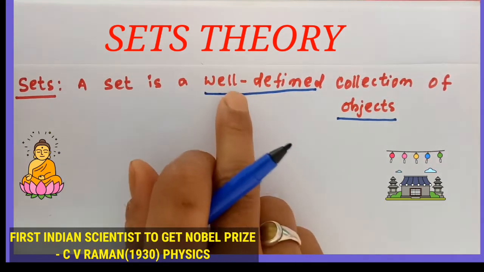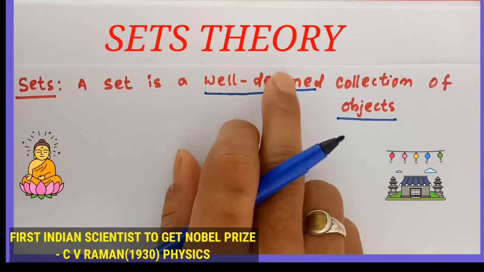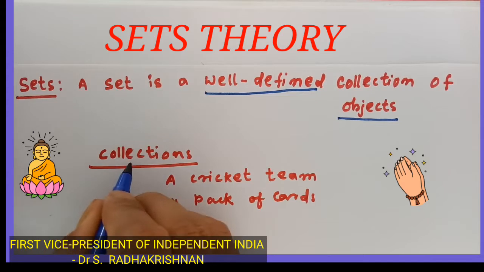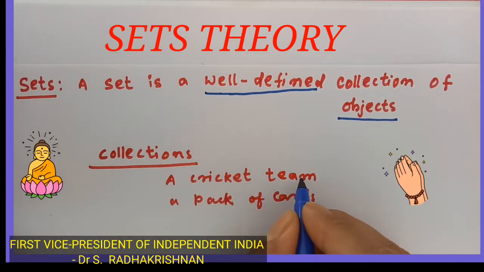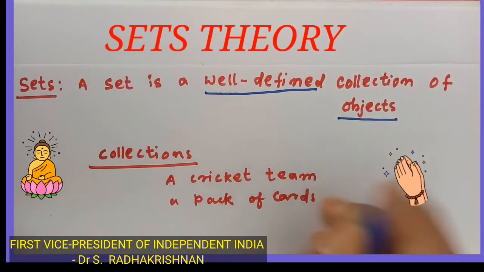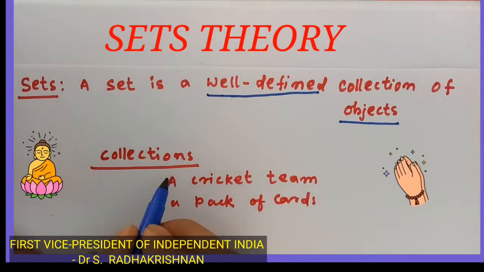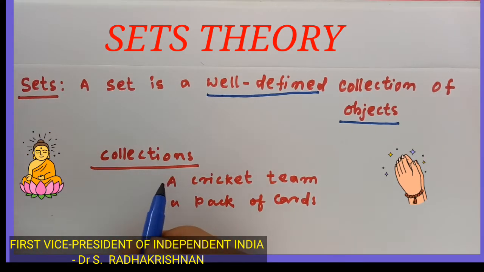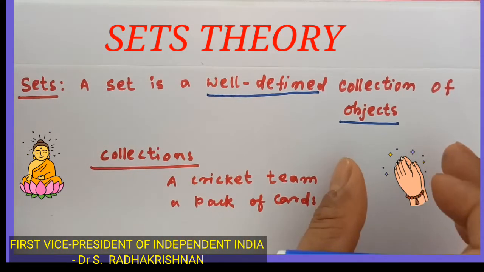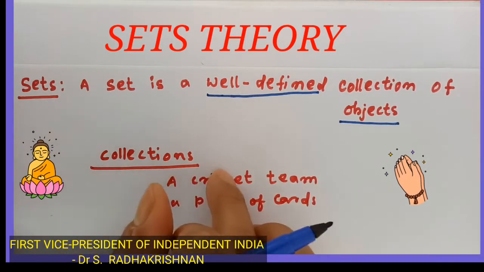Whatever objects we collect, they are well-defined. For example, suppose our collection is a cricket team, a pack of cards, like this. If I collect a cricket team, all the members of the cricket team are well defined, and they form a group. Our group is a cricket team.